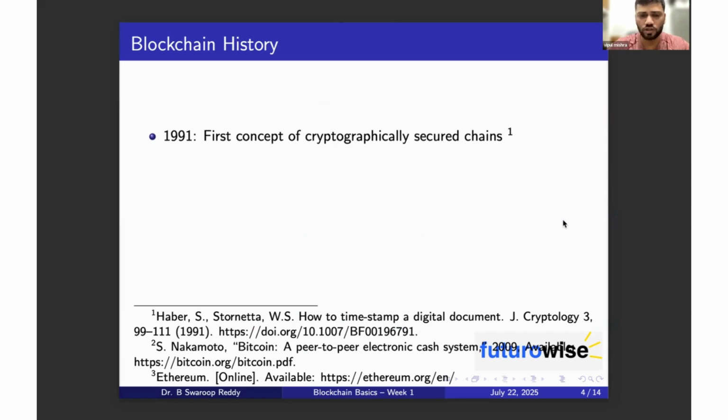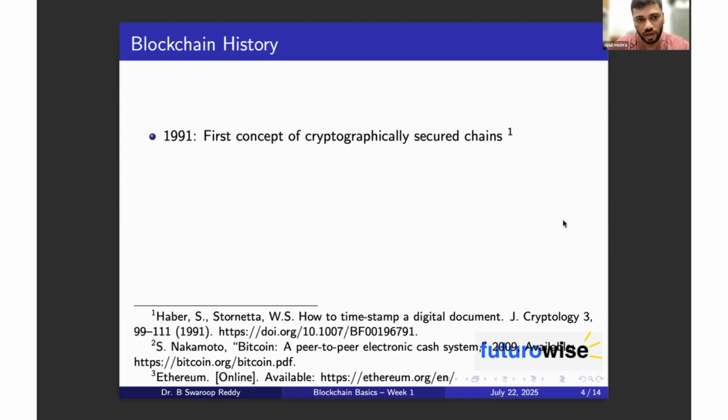Most people who are interested in crypto know that Bitcoin, as the first blockchain network, was introduced by Satoshi Nakamoto. He introduced a white paper in 2008, and then he implemented the entire network in 2009. However, there have been concepts around cryptography that have been there for a long time.